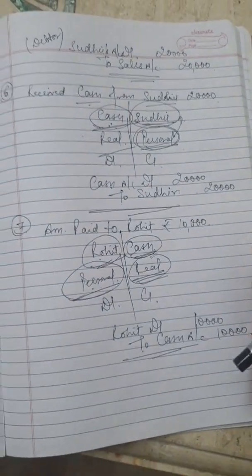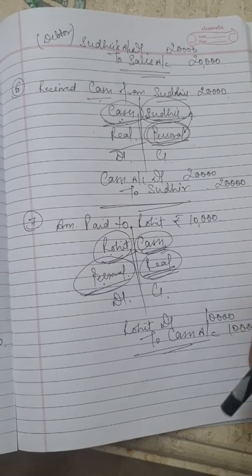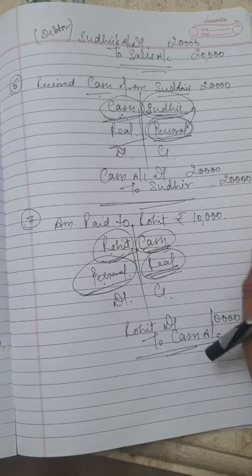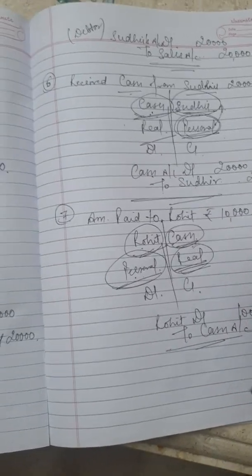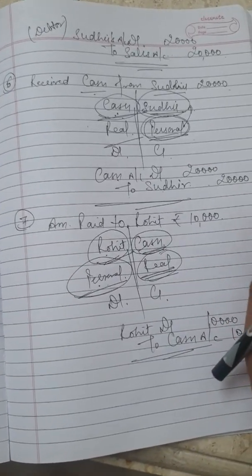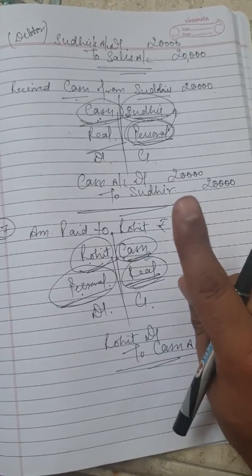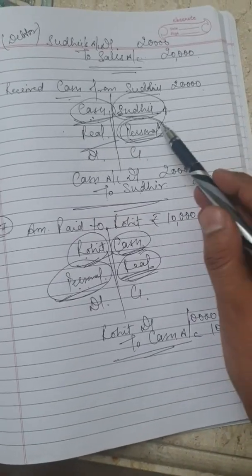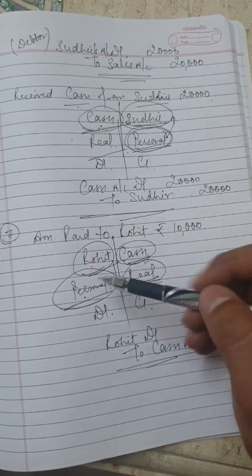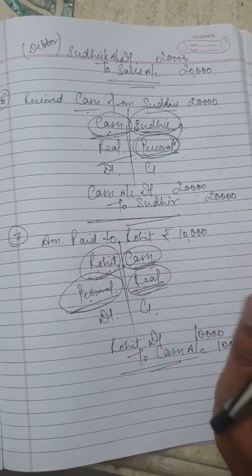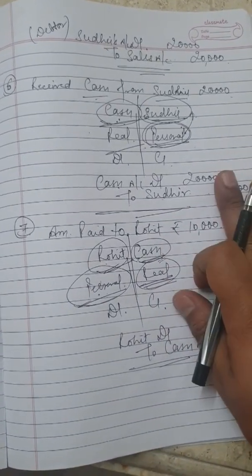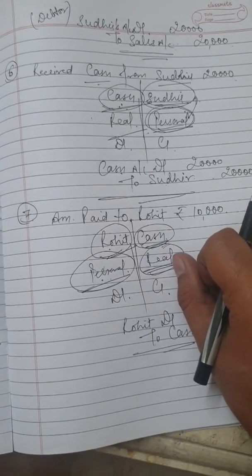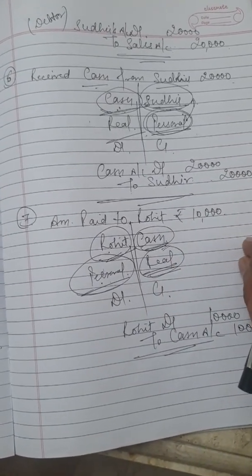Clear, guys? So today we have discussed in these two videos the basic rules relating to accounts and how we prepare journal entries, and we have witnessed four types of journal entries. One for purchase of goods, second for sale of goods, third for receiving money from a debtor, and next for paying money to our creditors. Just go through these videos, try to understand these concepts, and definitely if you have any doubt, please feel free to call or text me. Thank you.